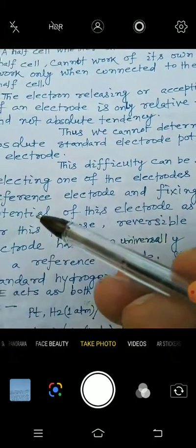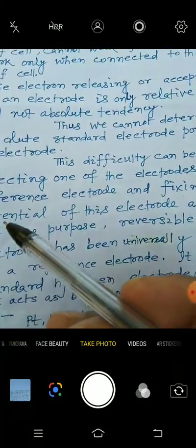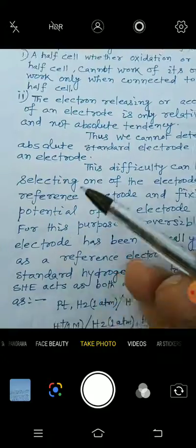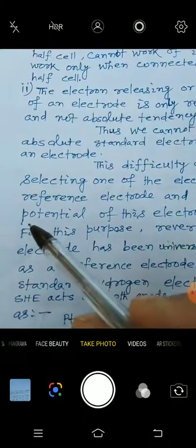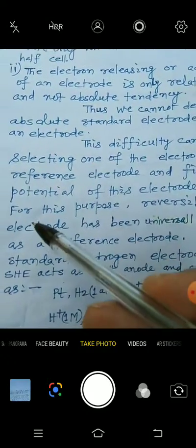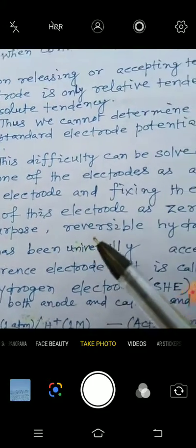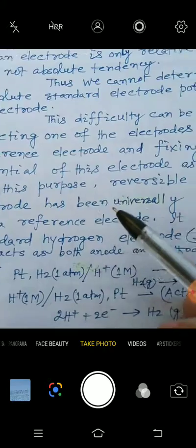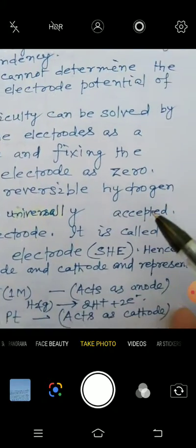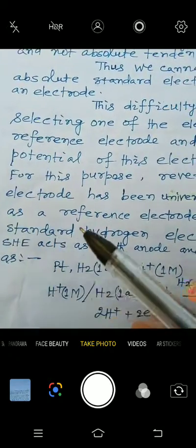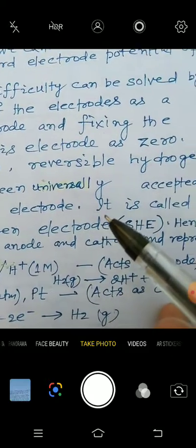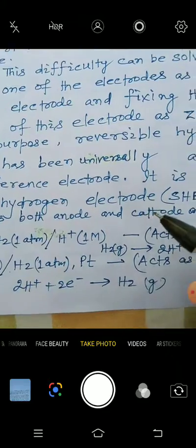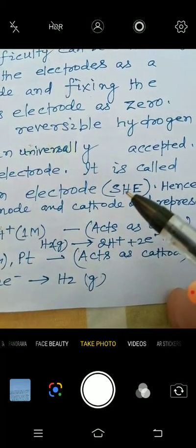So when the potential of any electrode is less than 0, it is negative, and more than 0, it is positive. For this purpose, the reversible hydrogen electrode has been universally accepted as a reference electrode. It is called the standard hydrogen electrode, that is SHE or NHE.